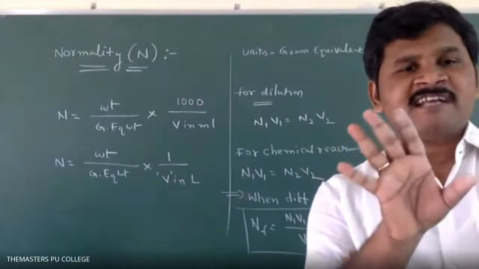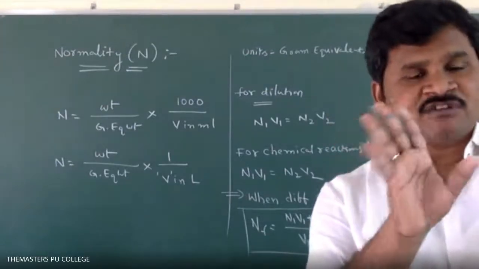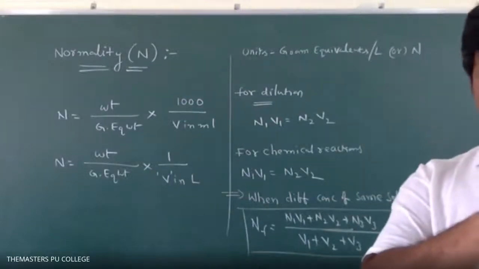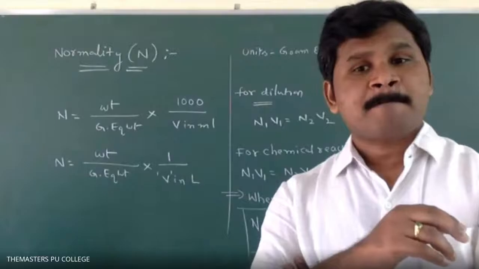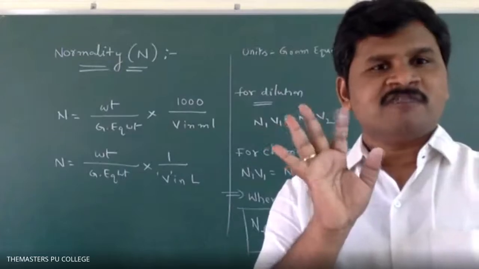5 grams of NaOH dissolved in 100 ml of water. Here, which is the solute and which is the solvent? Water is the solvent and NaOH is the solute, because more quantity of water is present. If there are three substances, only one is considered as the solvent, that's all. You won't get three or four substances.